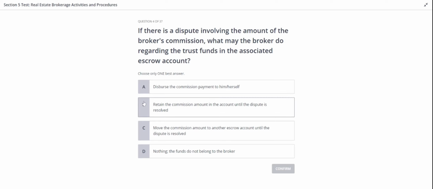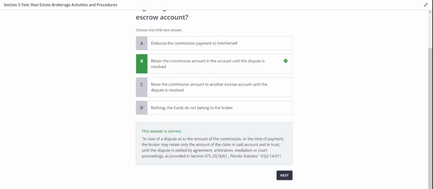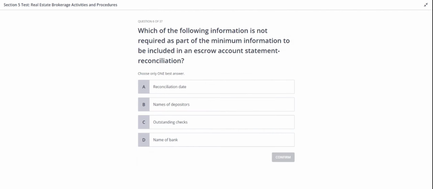Alright. The broker should retain the commission amount in the account until the dispute is resolved. In case of a dispute as to the amount of the commission, or the time of payment, the broker may retain only the amount of the claim in said account and in trust, until the dispute is settled by agreement, arbitration, mediation or court proceedings, as provided in Section 475.25(1)(d), Florida Statutes. Let's move on to the next question.